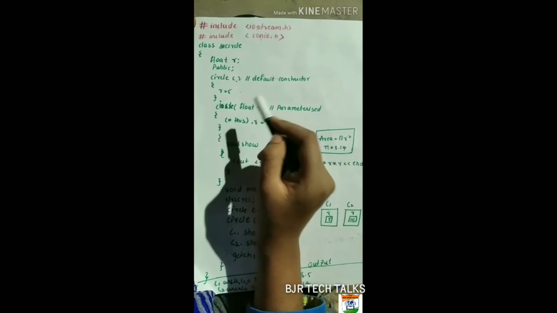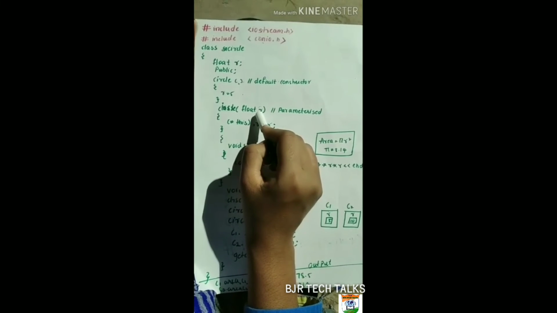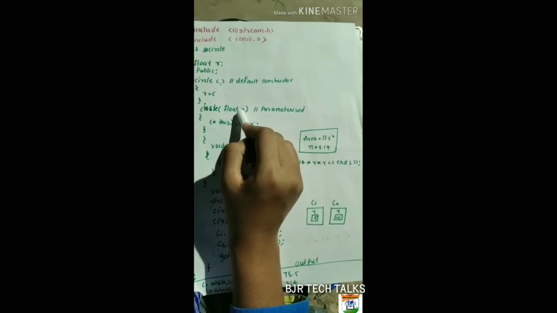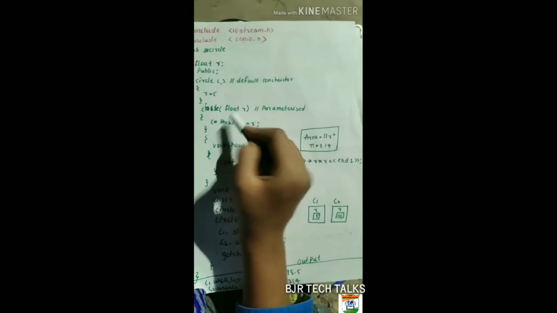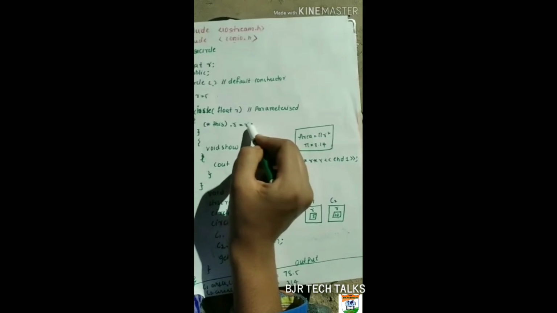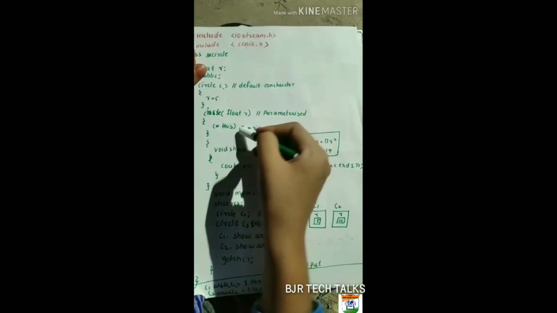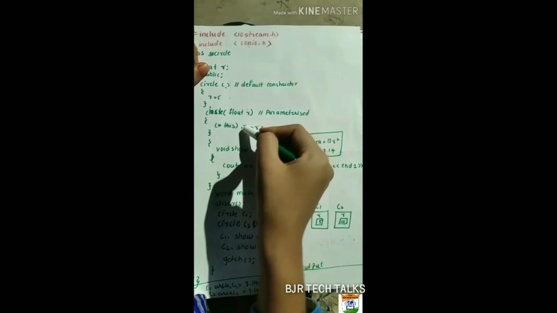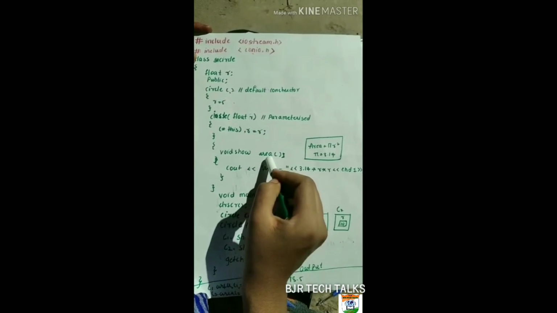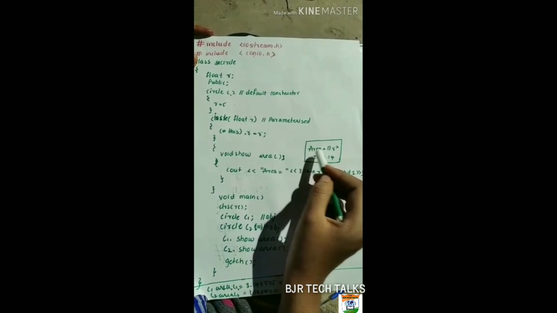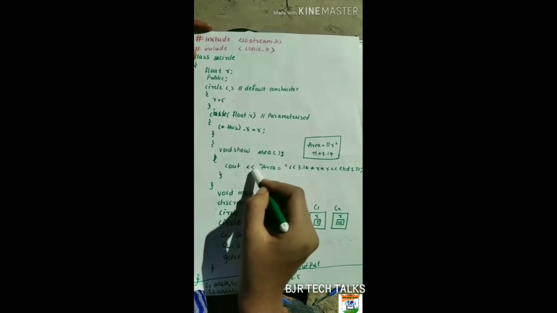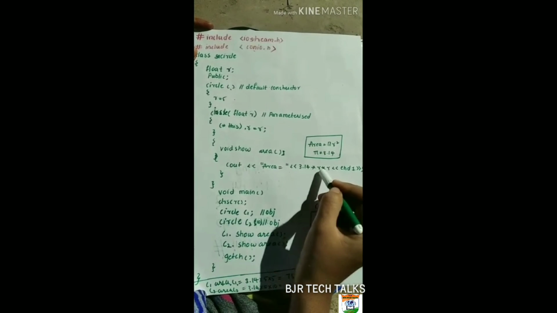The compiler will be confused between the float r here and the float r there: here float r is a parameter, and here r is a data member, so which is the actual r? To clarify this, we say this->r is equal to r, meaning the parameter r value will be copied into the data member r. We want to find the area of this circle, so void show area. What is the formula of area? Area of the circle is pi r square, and pi is equal to 3.14. So cout area, 3.14 into r into r.